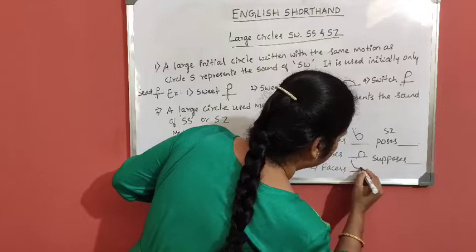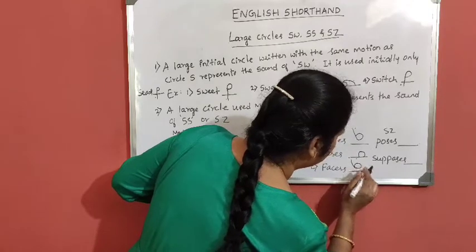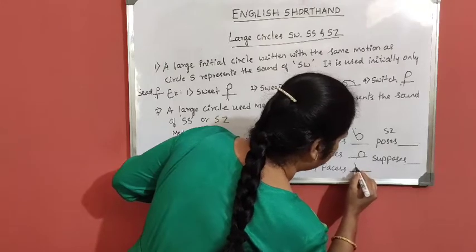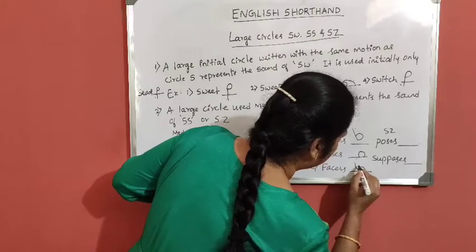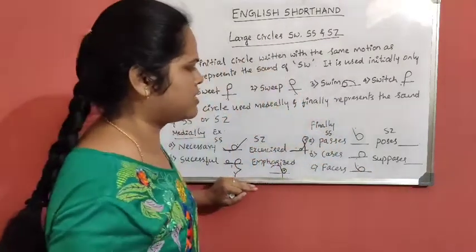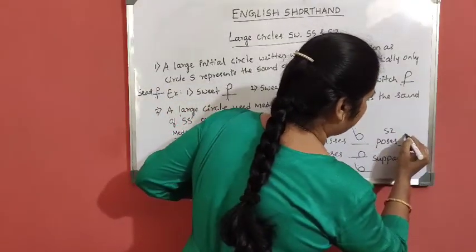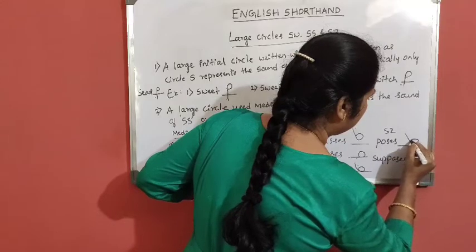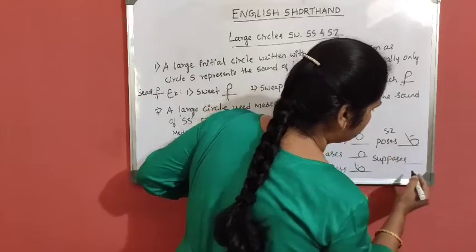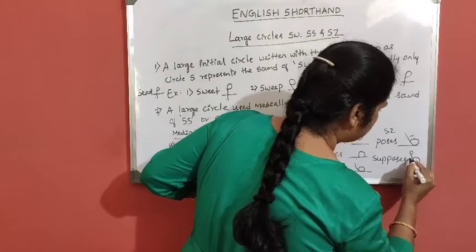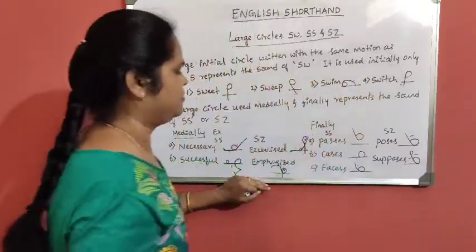F, large circle, on the line, since it is a second vowel. Faces. Then for SZ sound, poses, O vowel. Supposes. S, P, S, supposes.